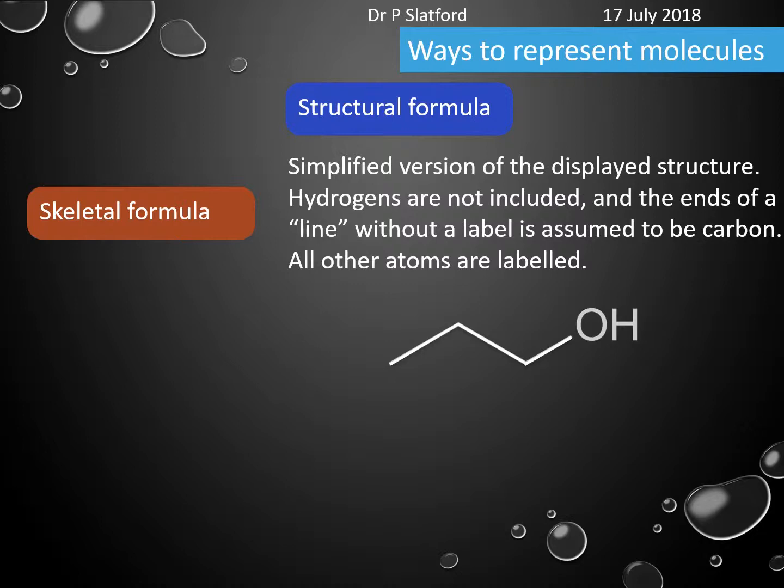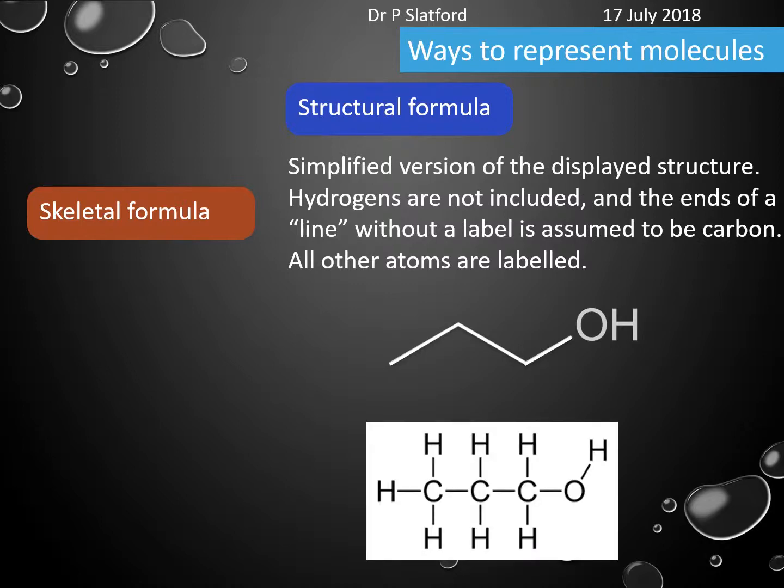that is carbon. We would also assume that if that is carbon here, then it must have 3 hydrogens, because it wants to have 4 bonds. We've got 1 bond here, but it wants to have another 3, and we just assume that it's this. But we've simplified it so we don't have to draw it. Okay. Now, I think that makes it a lot easier, especially when it comes to drawing large molecules. Okay, and this is exactly the same as the molecule we had on the previous slide, propan-1-ol.